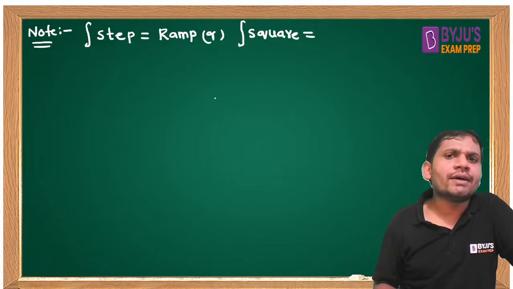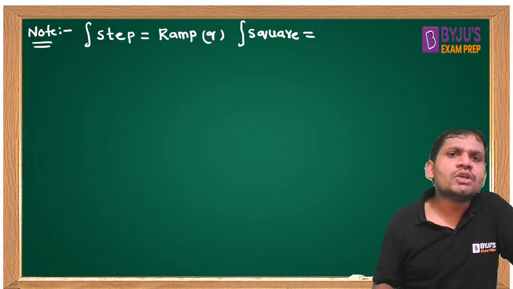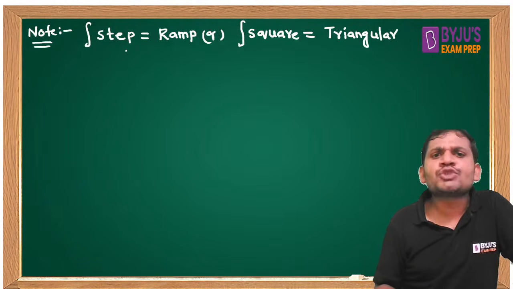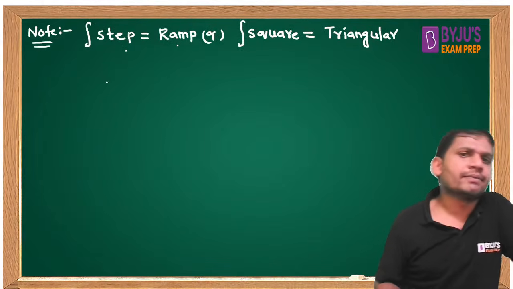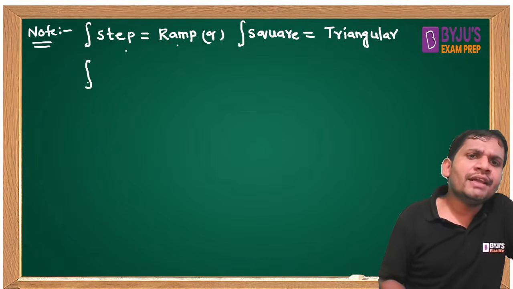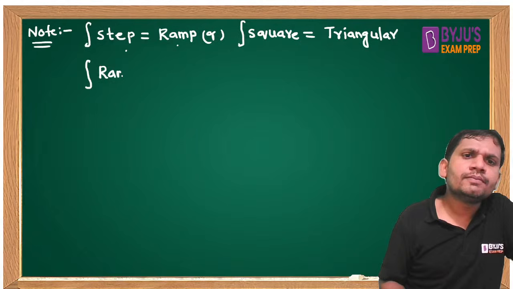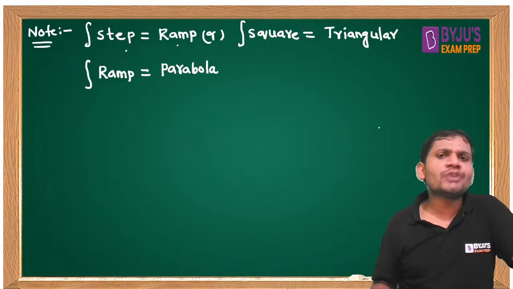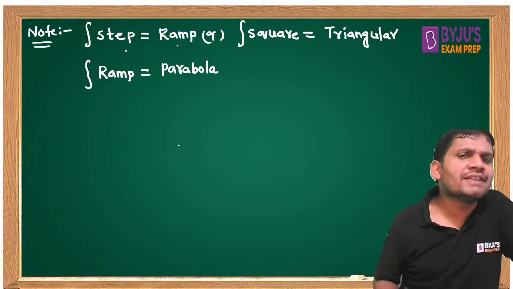Integration of a square is nothing but a triangular waveform. Step or square waveform, ramp or triangular. Integration of a ramp, which one, students? Parabola. Integration of a ramp is nothing but a parabola.